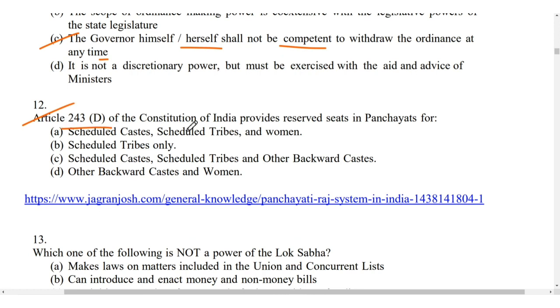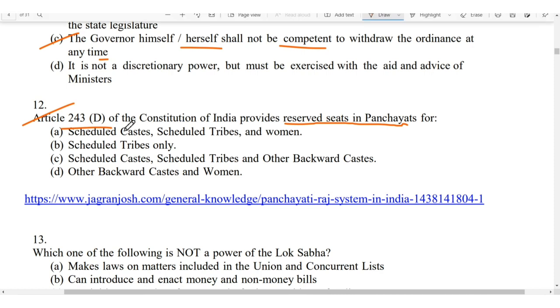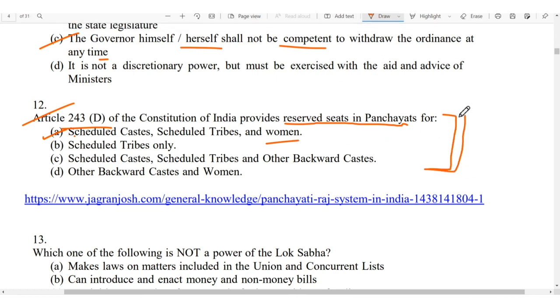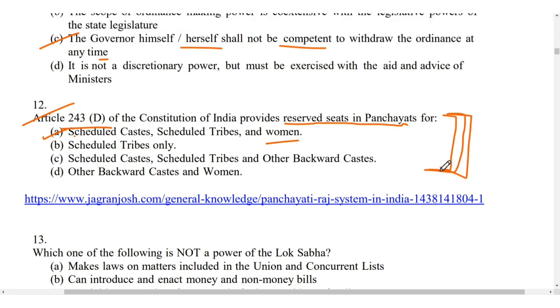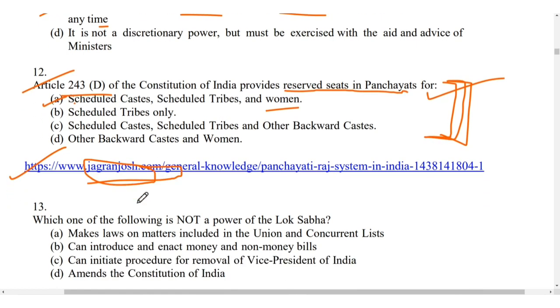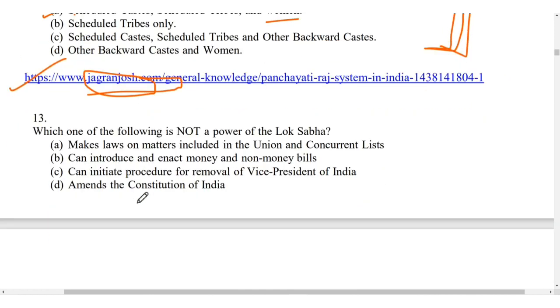Article 243D of the Constitution of India provides reserved seats in panchayats for SC, ST as well as women. So you will read this in the 10th class social science book, and I have given one link for this. You can go through this link if you want to read more about it.